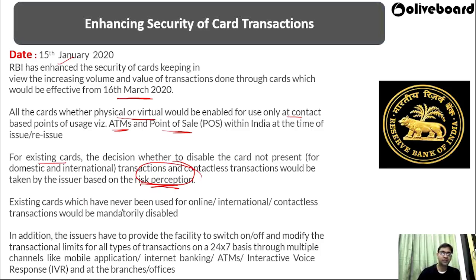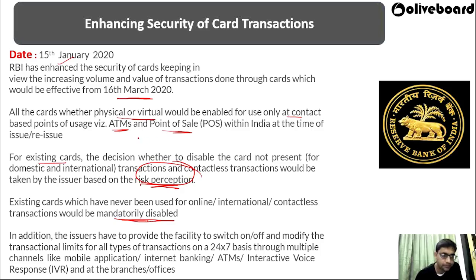Existing cards which have never been used for online, international or contactless transactions would be mandatorily disabled. So all those cards which have been issued by the bank but have not been used for any kind of online, international or contactless transaction will be mandatorily disabled. That means they will be disabled right away.